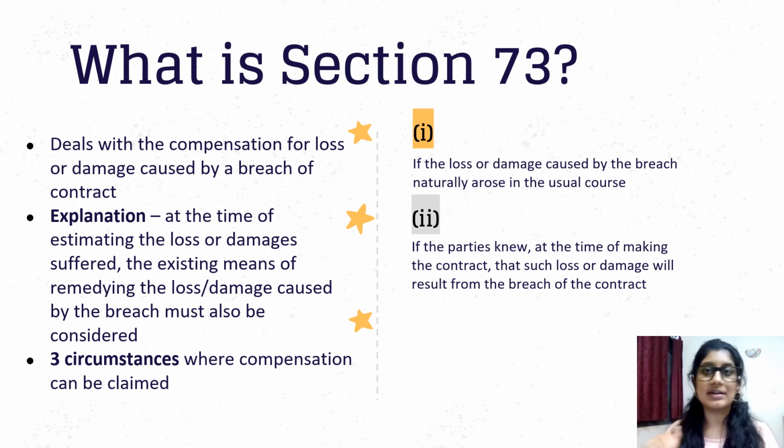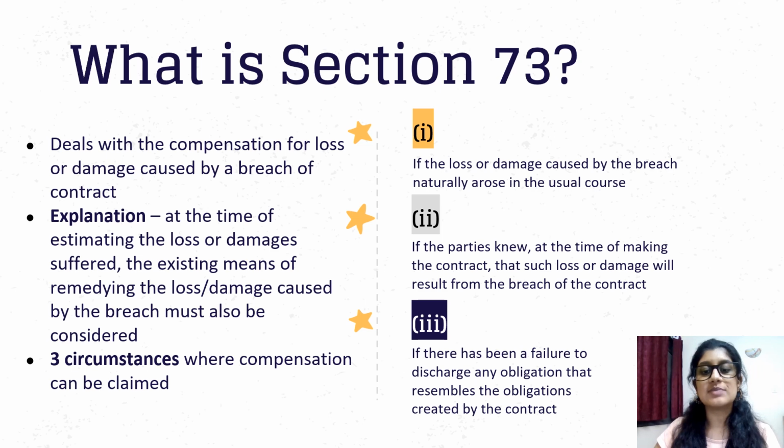If you have not done it within that time, the parties would have known at the time of making the contract that if you did not comply with the time, I would suffer some loss. And thirdly, if there has been a failure to discharge any obligations that resembles the obligations created by the contract.